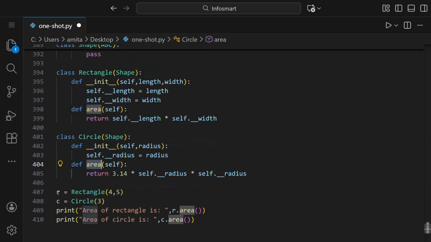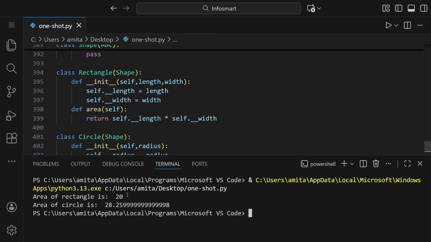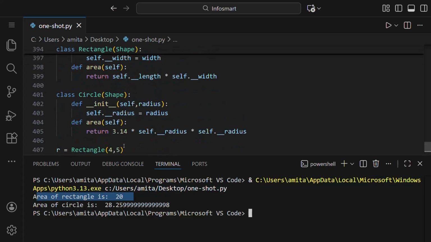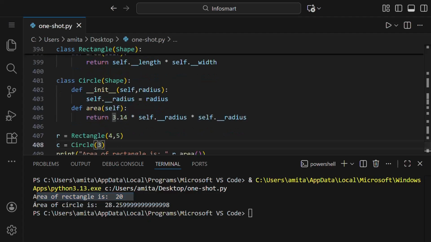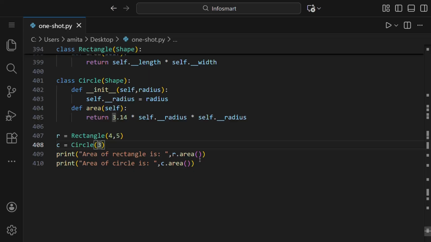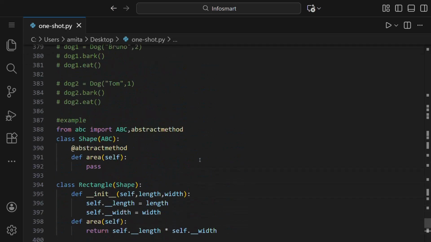So we made the object of the rectangle class, and then we called the area function of the rectangle class, and we did similarly with circle. So let us run and see. Rectangle is 20, because 4 into 5 is 20, and for pi r square you can see this is the answer. So this is how we solve all the 4 pillars of OOPs in one example.